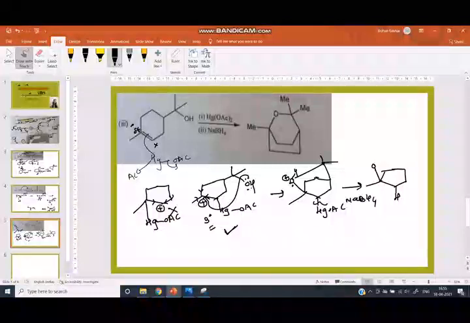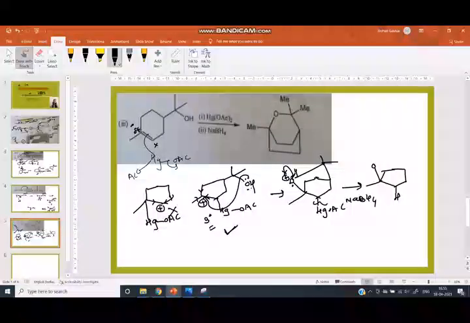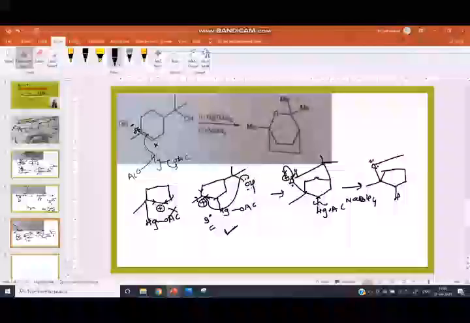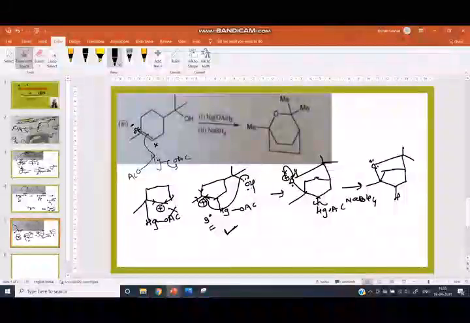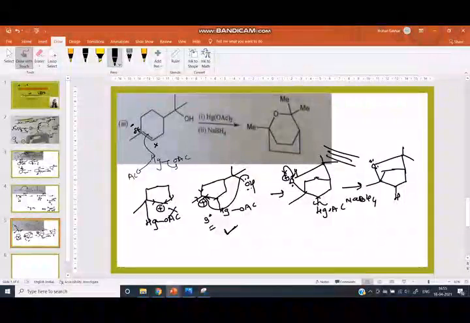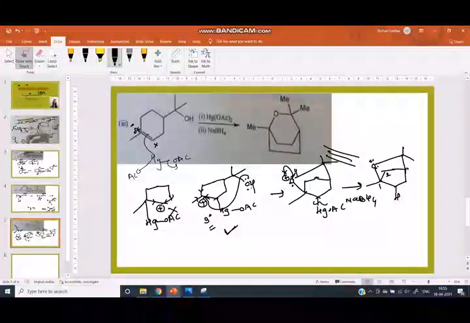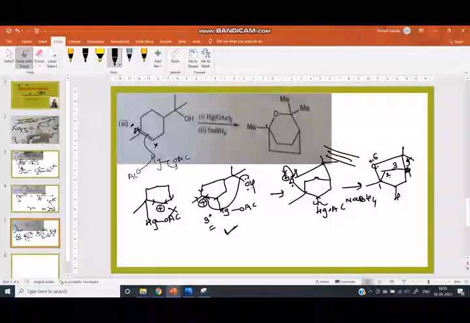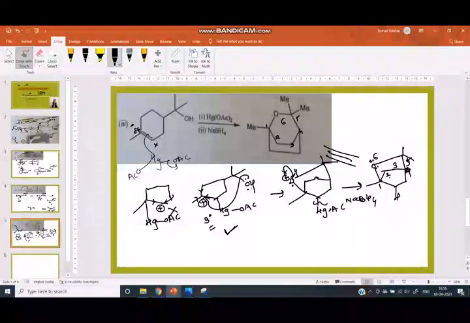This hydrogen neutralizes the positive charge of the oxygen, a lone pair is generated and we get this compound. These two compounds are similar. Here is a 6-member ring, counting 1, 2, 3, 4, 5, 6, and here is also a 6-member ring.